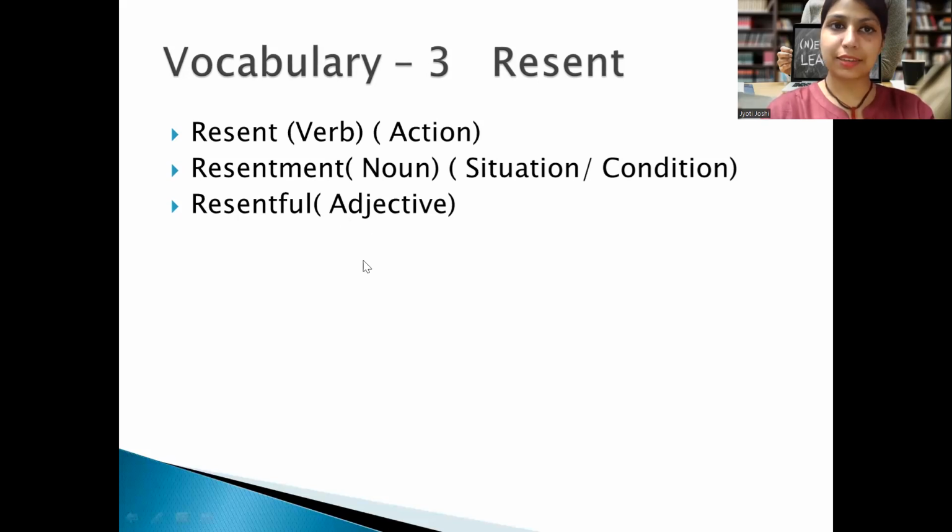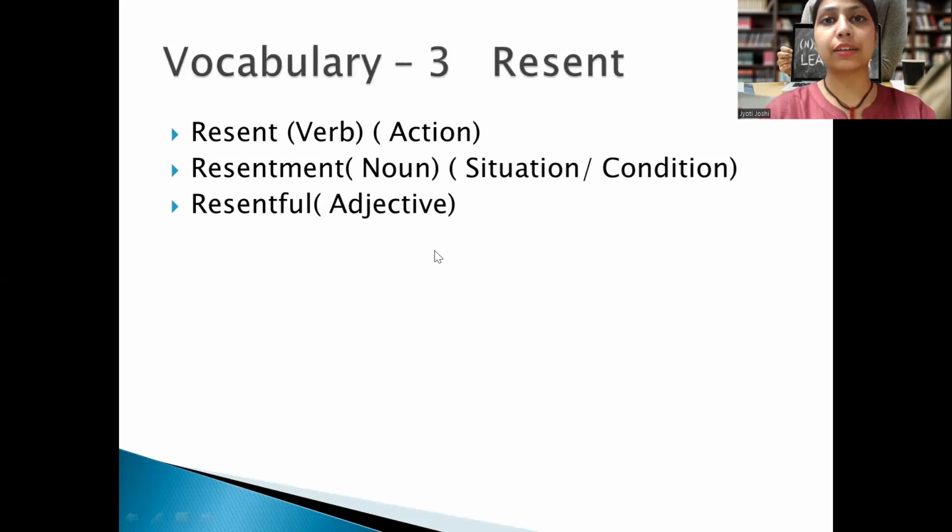I know by these examples, the things are still not clear to you. So you have to stay till the end of this video so that you understand it completely. I repeat. This word resent has three forms, but originally it is a verb. It is an action which we perform. If we add the suffix ment, resentment, it becomes a situation, a condition. And if I add F-U-L, it becomes an adjective.